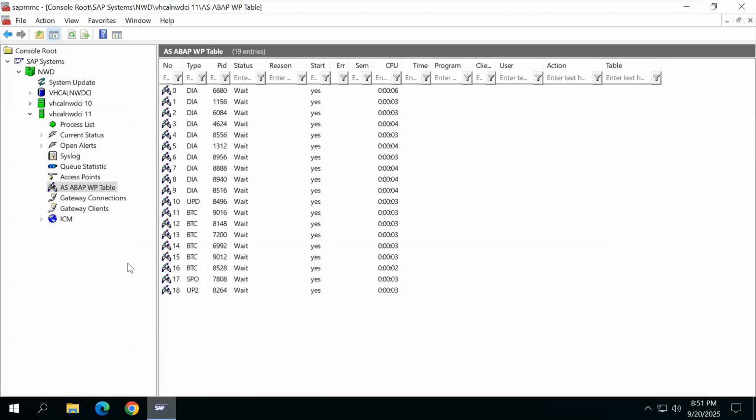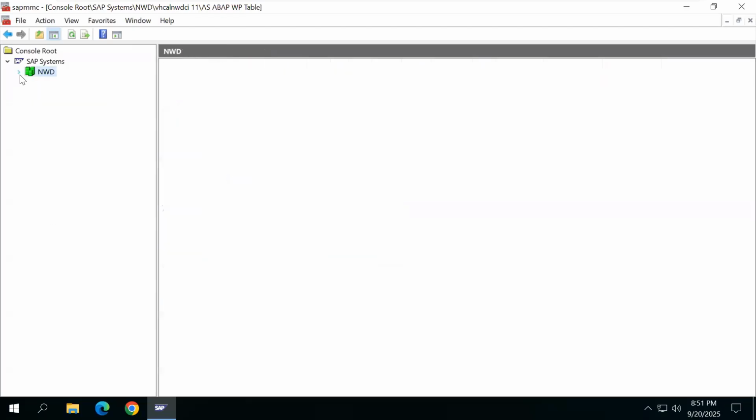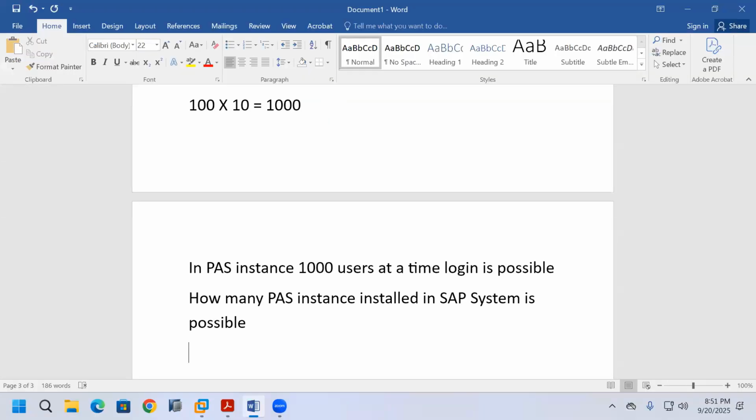Here, this is one SAP system, NWD. This is the SAP system name. In this SAP system, I already installed a primary application server instance. Now, I want to install another primary application server instance. Is it possible? No. Why? Because you already installed a primary application server instance in that system. Only one primary application server instance can be installed in a system. If I try to install another one, it is not possible. Okay, that is the point.